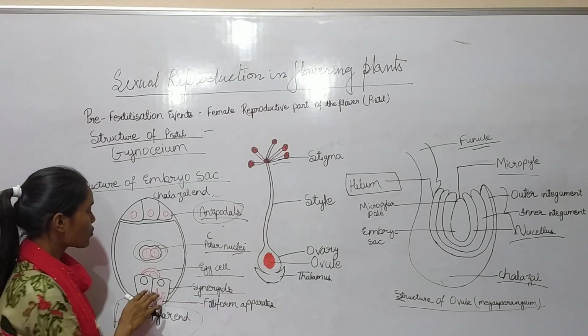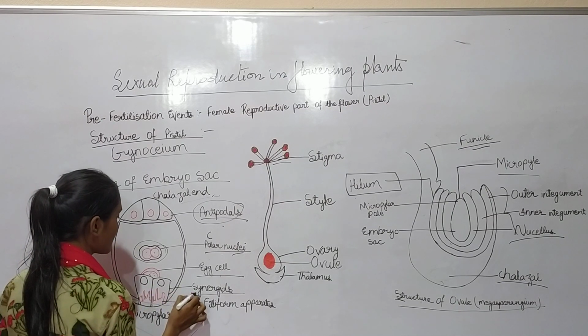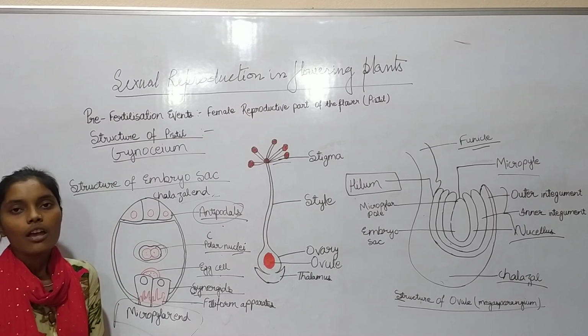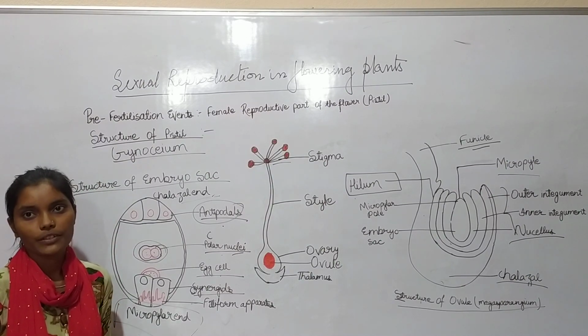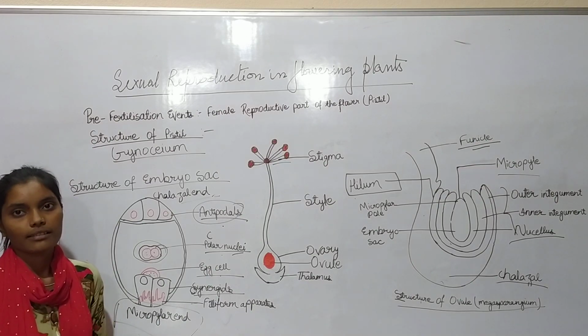It contains two synergid cells and one egg, forming the egg apparatus. The synergids contain the filiform apparatus which guides the pollen tube, which is responsible for the fertilization of the gametes.